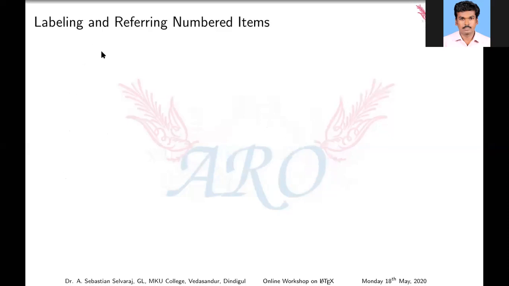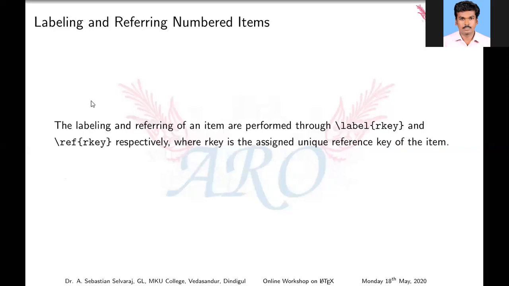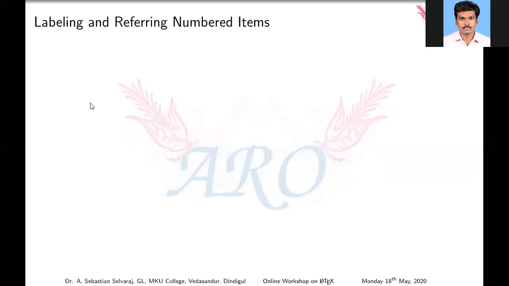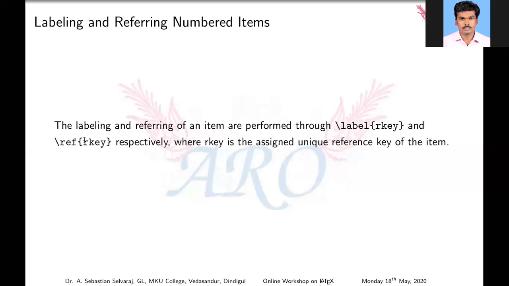Next, labeling and referring numbered items. How to label and refer? Suppose I am using 10 theorems, and I want to refer to my second theorem in the last theorem. How shall I do that? Just listen. The labeling and referring of an item are performed through a label key.